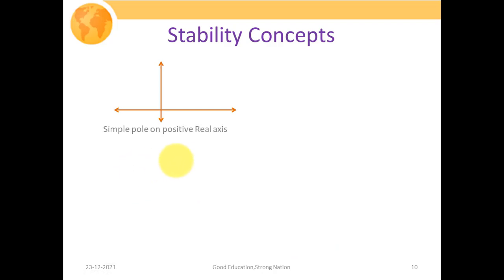Simple pole, we are assuming that it is lying on the positive real axis. So this is your positive real axis, and let us say that our pole is lying at this position at plus a.